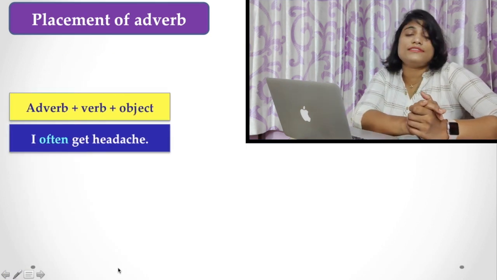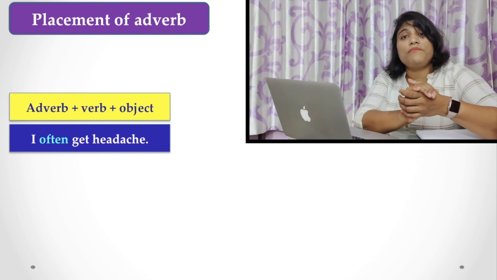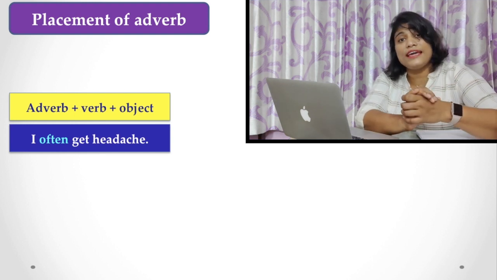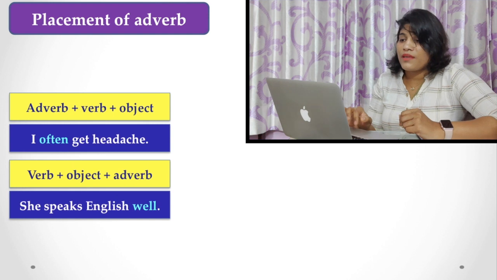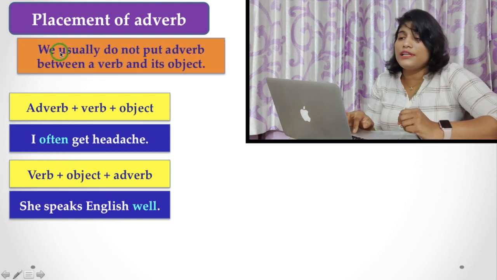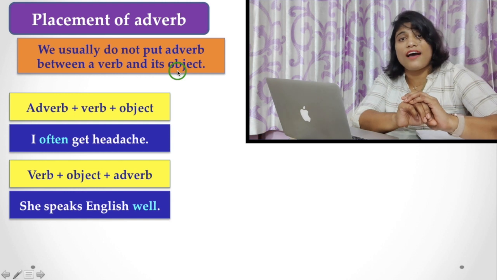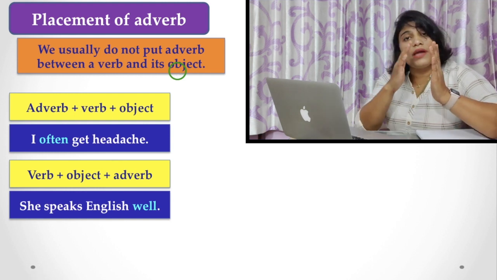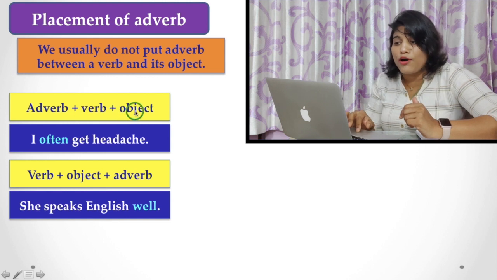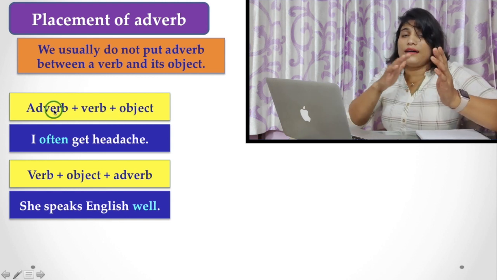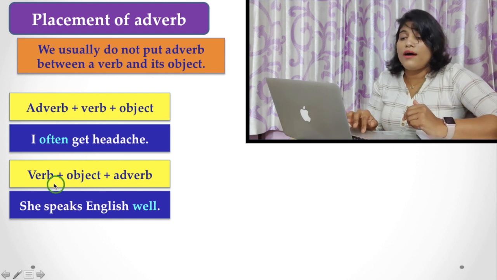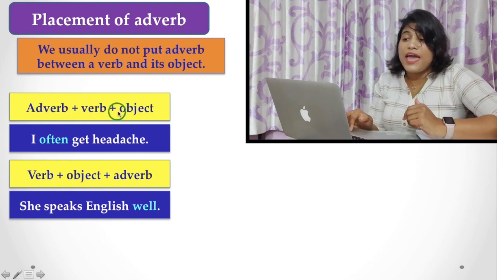Now the interesting point is the placement of adverbs in a sentence. Usually we do not put an adverb between a verb and its object. This is the first point you have to know. You have to put the adverb before the verb or after the object. So these are the two cases. You may not put it in between the verb and the object.